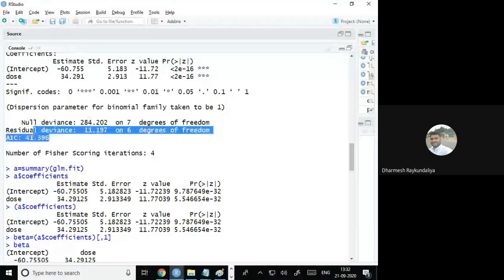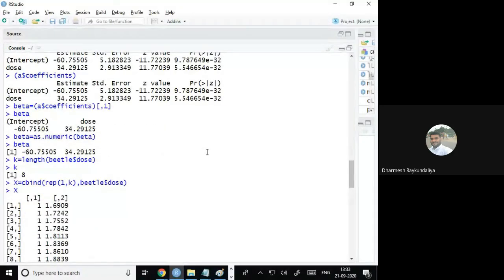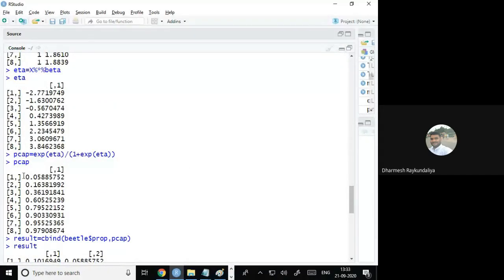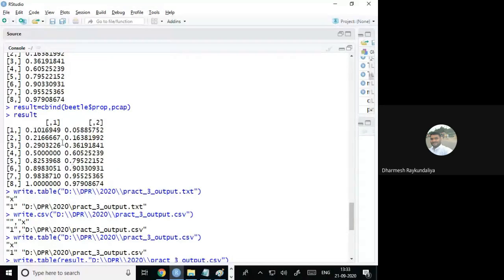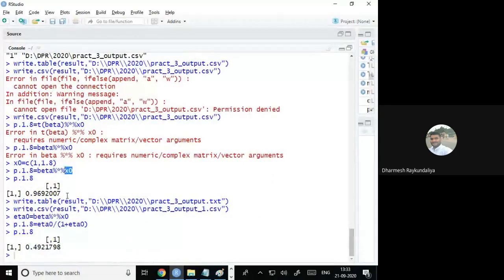Here there is no question of looking at the AIC value in others. Why? Because we have only one model. If there are two models, then we can compare based on the AIC. Then our next question is that we wish to obtain the predicted value of the proportion. So how to obtain the estimated value of proportion? So this is nothing but the estimated value of the proportion. Okay, so that you have. Then we combine here together, and for a given value of the dose, the probability of death of beetle, we can obtain, that is 0.49.